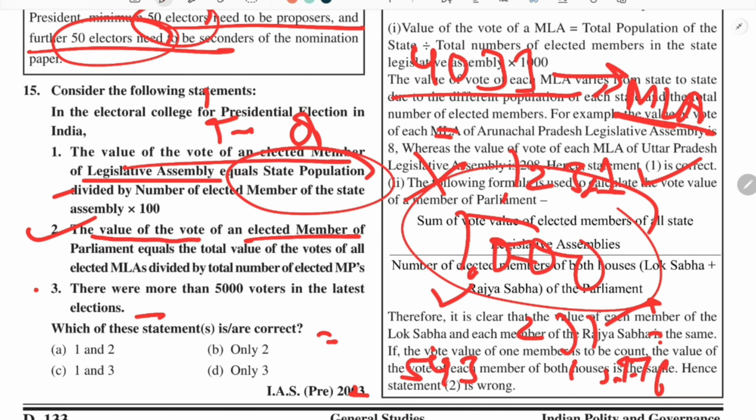I told you that when we calculate the total vote value of all the elected MLAs of all the states and divide by the total elected MPs, we get the value of one vote of an elected MP. So this is the basic concept behind this electoral college and these numbers, figures. You do not have to remember these figures, this is just for your understanding.